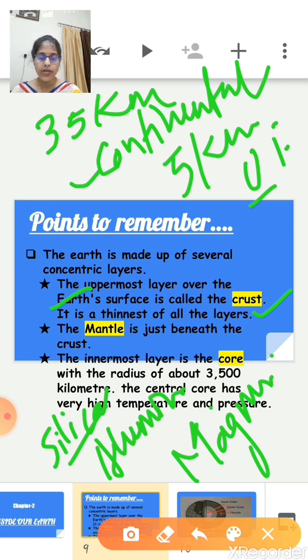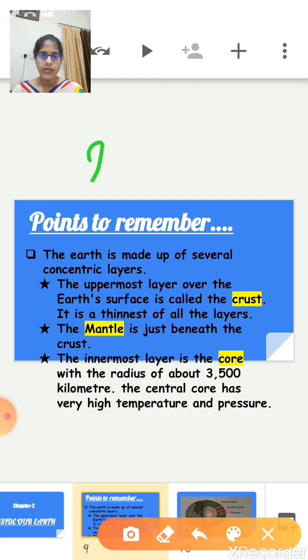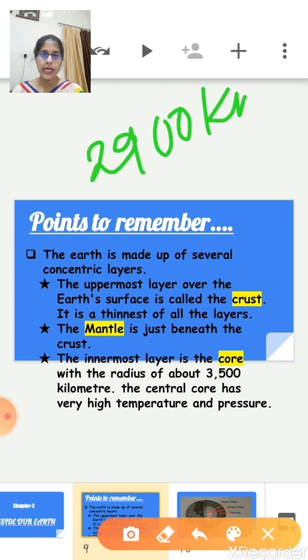Now move on to the next one, the mantle. The mantle is just beneath the crust. That means this is the second layer of the earth, which extends up to a depth of around 2900 kilometers. This second layer of the earth is further divided into two: the first is the upper mantle and the second is the lower mantle.